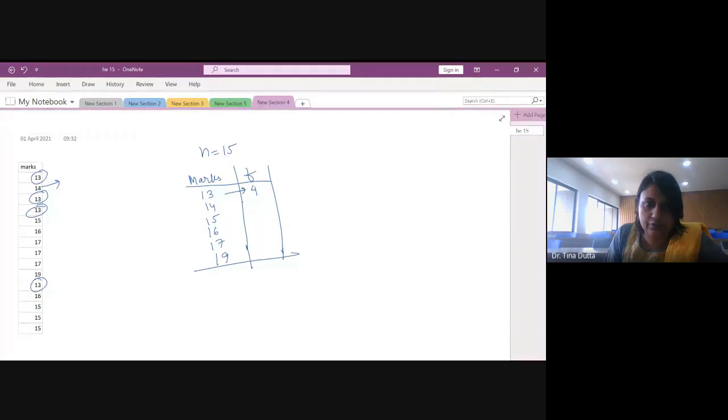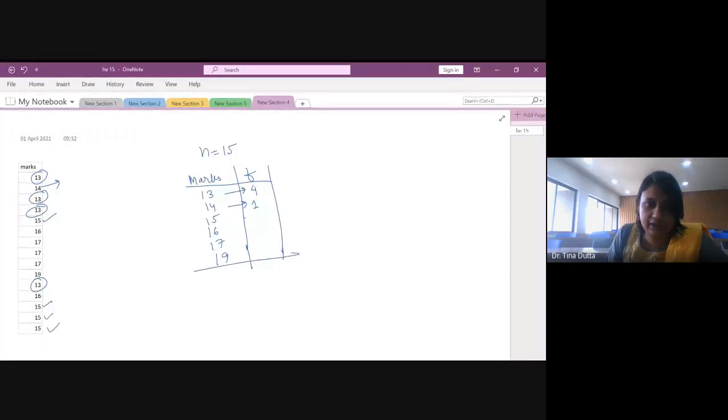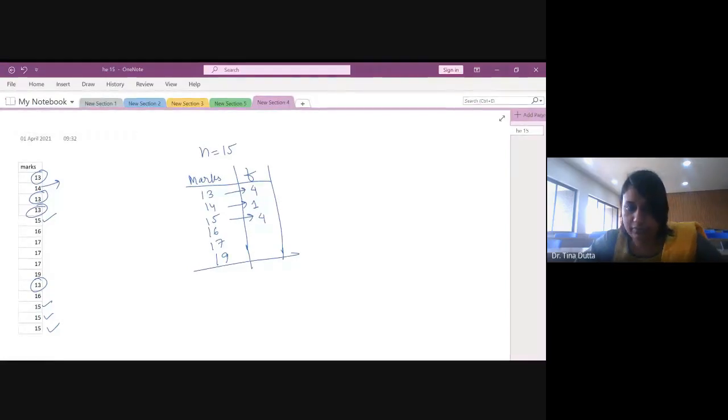Just 1. So the frequency of 14 is 1. 15, 2, 3, 4. 15 is coming 4 times, right? This is how you can calculate the frequencies, and you can see it is coming 4, 1, 4, 2, 3, 1.